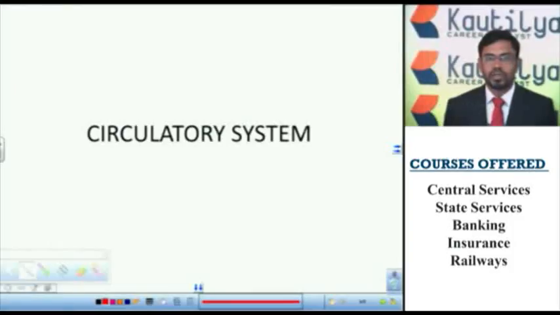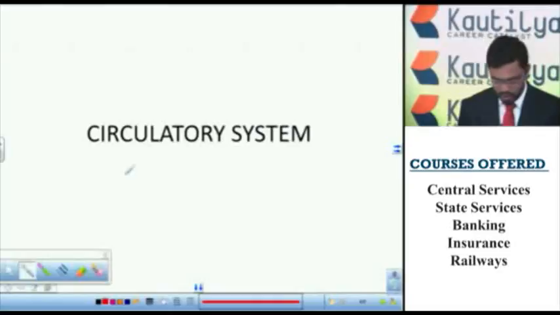Today we would like to discuss the circulatory system. For the transportation of various substances in the body, we require a system. This is called the transport system. The digested food material, excretory substances, and the various chemicals released in the body are transported to the target places by blood. So it is also called the blood vascular system.